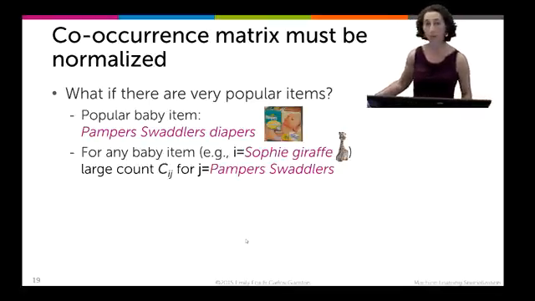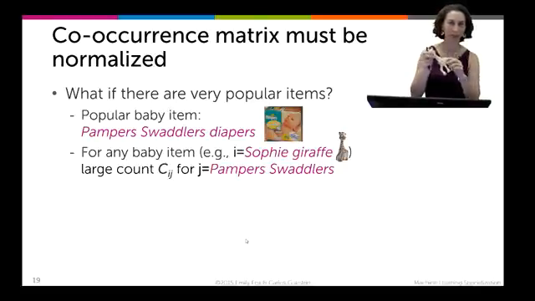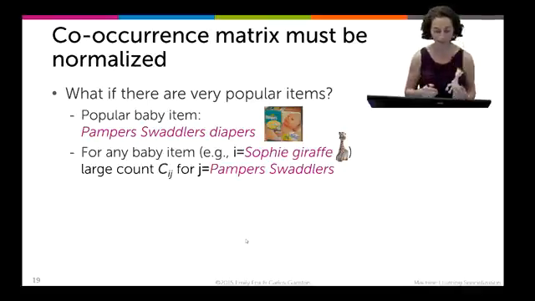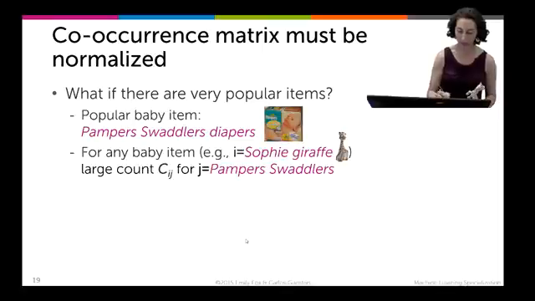But then let's look at some other item. This is Sophie the giraffe. It's actually one of the most gifted items on Amazon for babies, but it's a little teether. Little babies like to bite on this. It's rubbery, it squeaks, keeps them very interested. But let's think about what happens when we're looking at this other item.